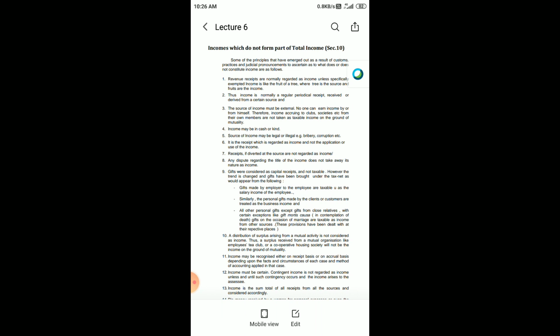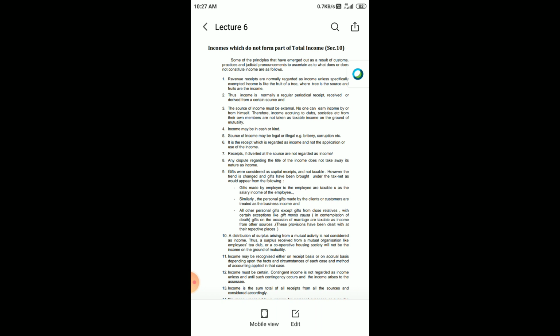Then if anybody has got any gifts, they are considered capital receipts, right? But gifts made by an employer to an employee are taxable. There are certain things, like perquisites provided to you or special gifts, that are treated as income.